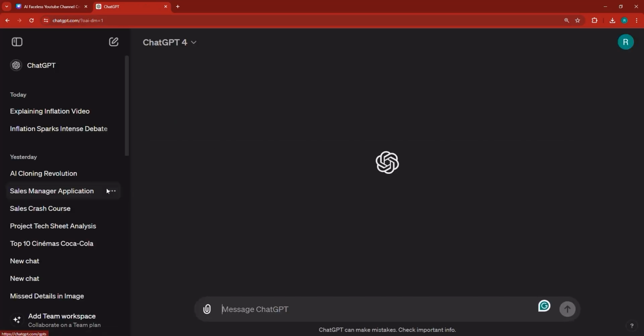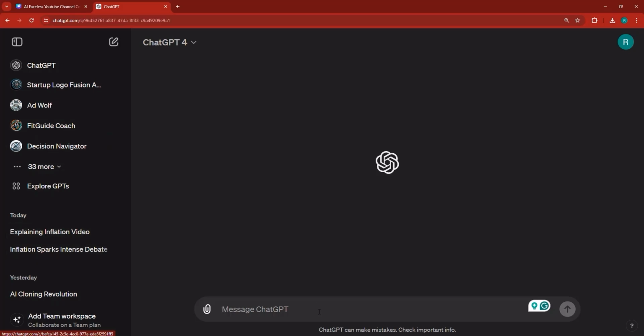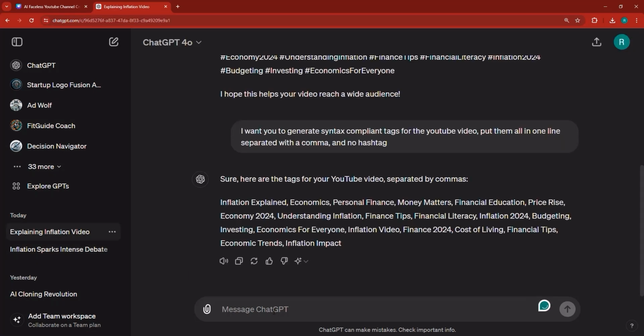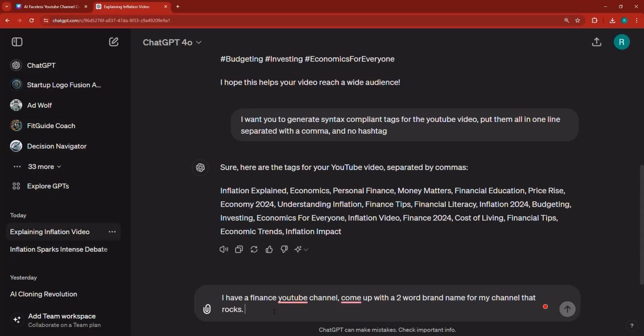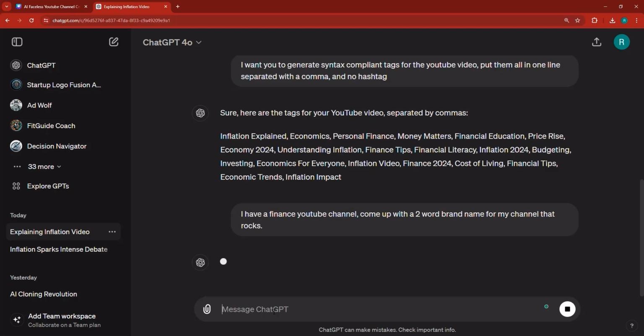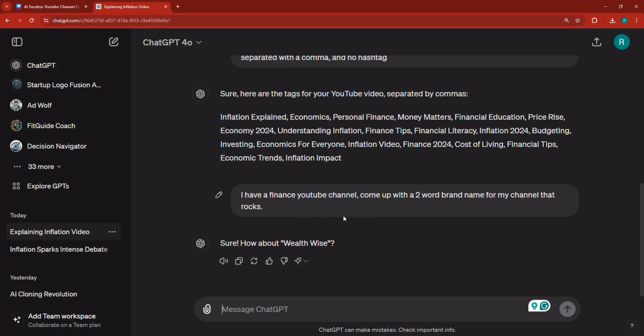You can always go back to previous chats. So I can just click here to go back to this previous chat. And I can just basically place this in again and try again, right? But when it persists, it persists. Sometimes when an issue persists, it's just a glitch. But here, as you can see, it worked for me.